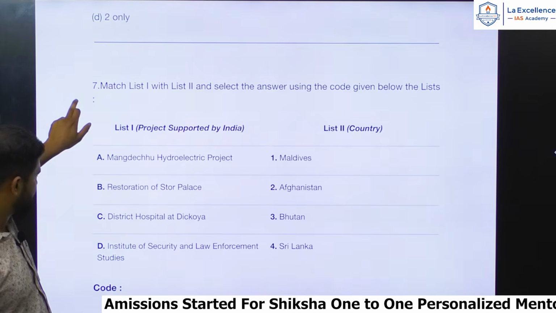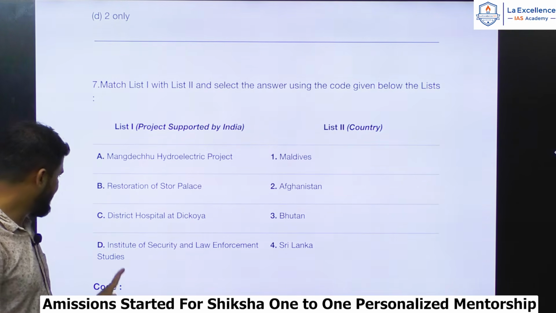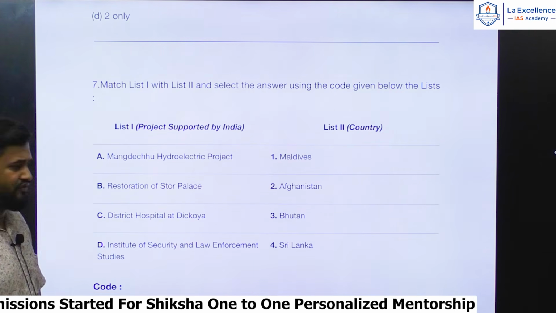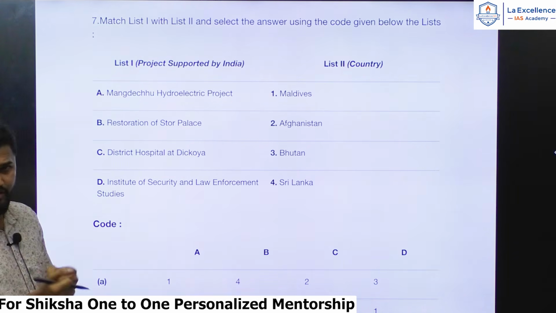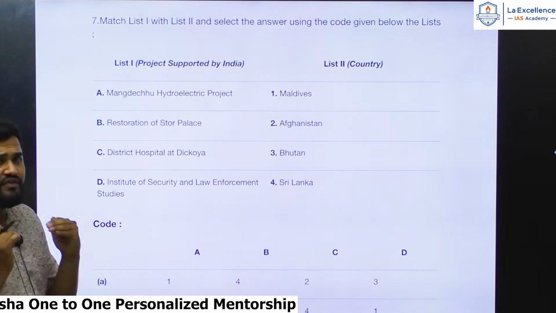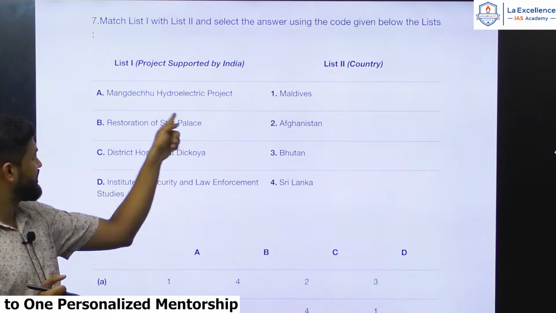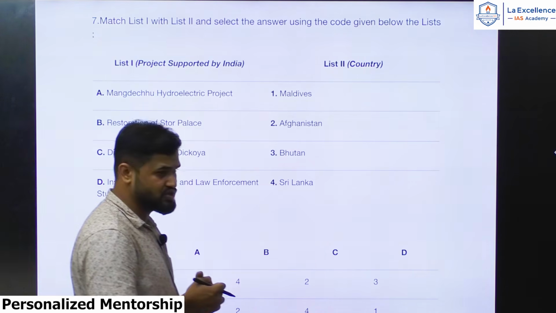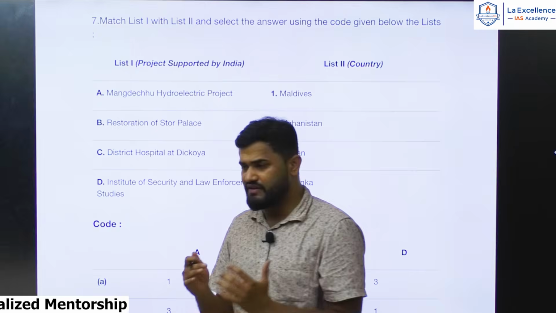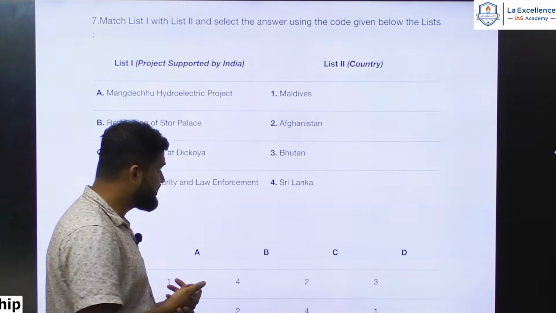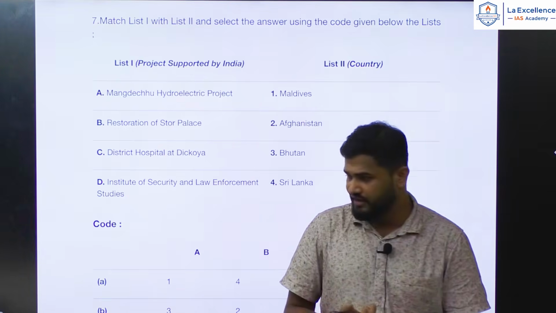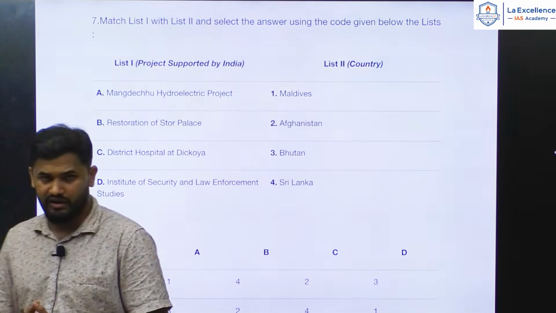So you can see here district hospital at Dikoya and Institute of Security and Law Enforcement in Maldives. Here, first pick up the easy options. Definitely, if you have gone through current affairs, you must have come across this Mangdechu hydroelectric project, which is a 722 megawatt big project. Indian Prime Minister and Bhutan Prime Minister together have inaugurated it. So that had made a lot of headlines.